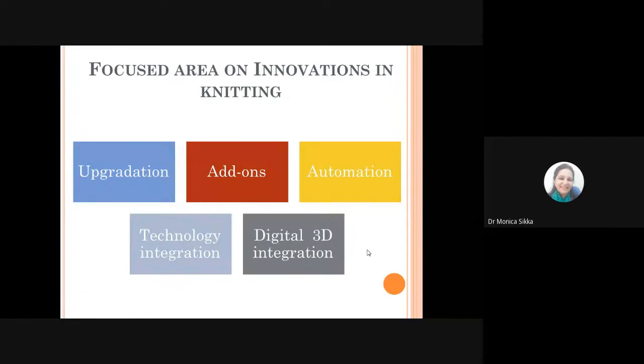So we'll start and focus on the innovations related to these areas, where we'll talk about upgradation in the machines, add-ons, the automations that have happened in recent times, technology integration and digital 3D integration. The last aspect of this presentation will concentrate upon the structures which are being very widely used in different types of technical applications of knitted products.